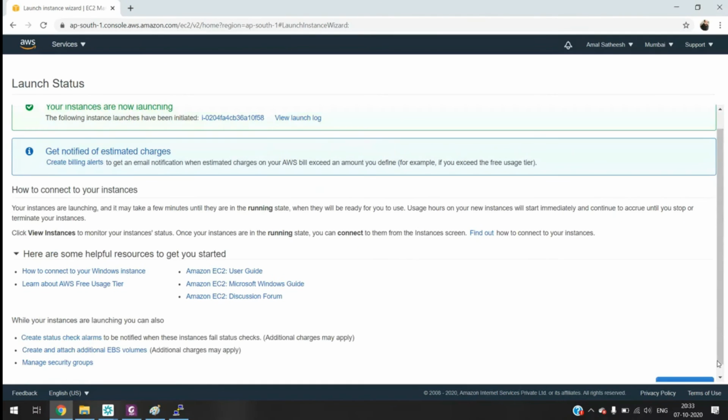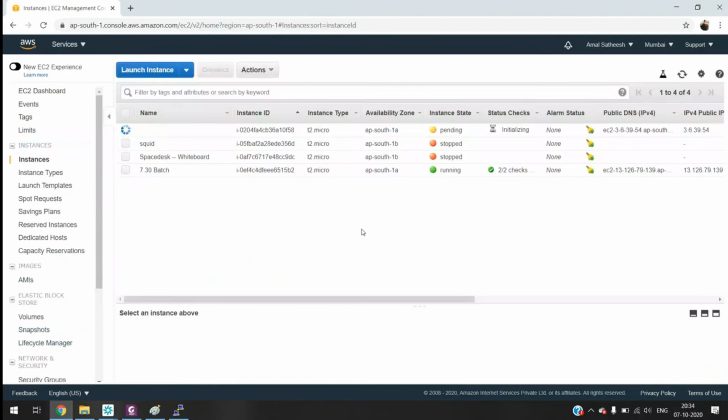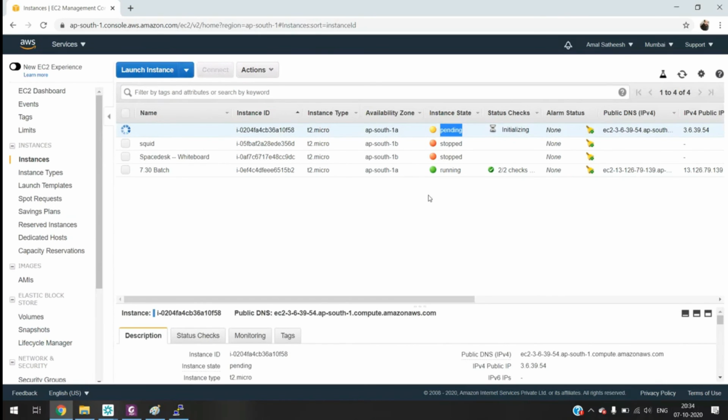So in Windows, after it's created, you have to wait for 4 minutes. It's not like Linux, where you can directly log into the instance. After launching this, we have to wait for 4 minutes to log in. It's now in running state. We have to wait for 4 minutes.